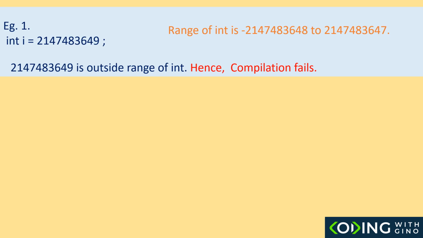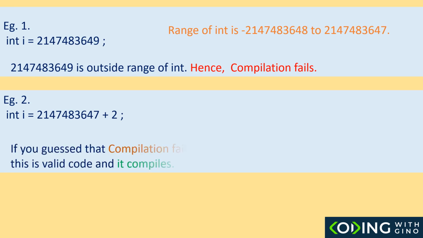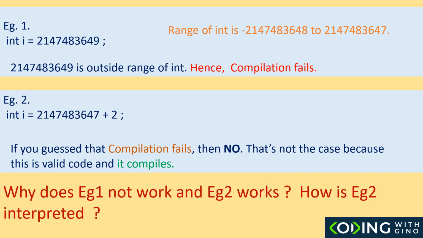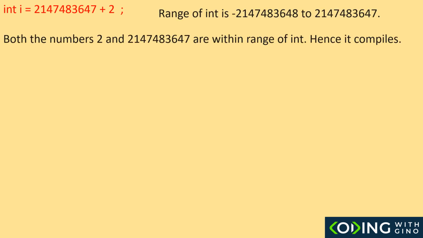Now here comes the twist. What would happen if we write the same number but using another format as shown on the screen? If you think compilation fails again, then no, that's not the case because this is valid code as per Java. How come the first one doesn't work but the second one does? Let's find out. Here's the question again, and this is the range of int. If you look closely, both the numbers are individually within the range of int. That is why it compiles.